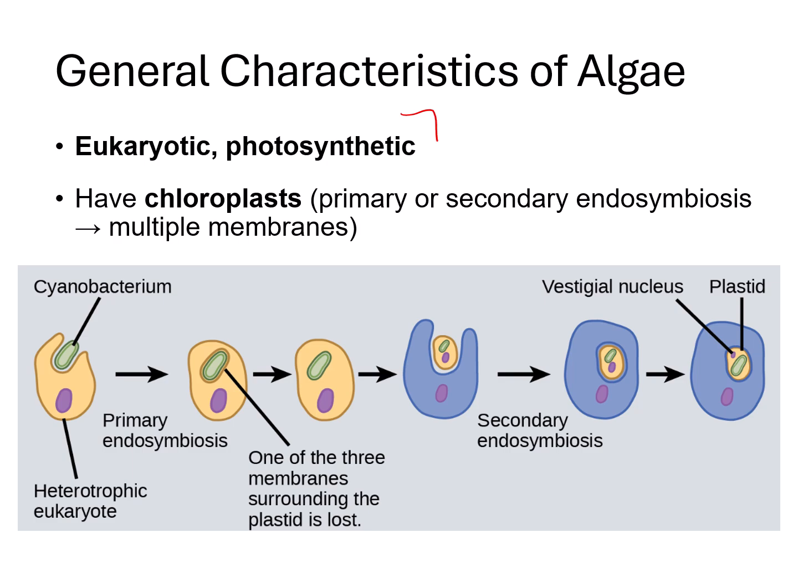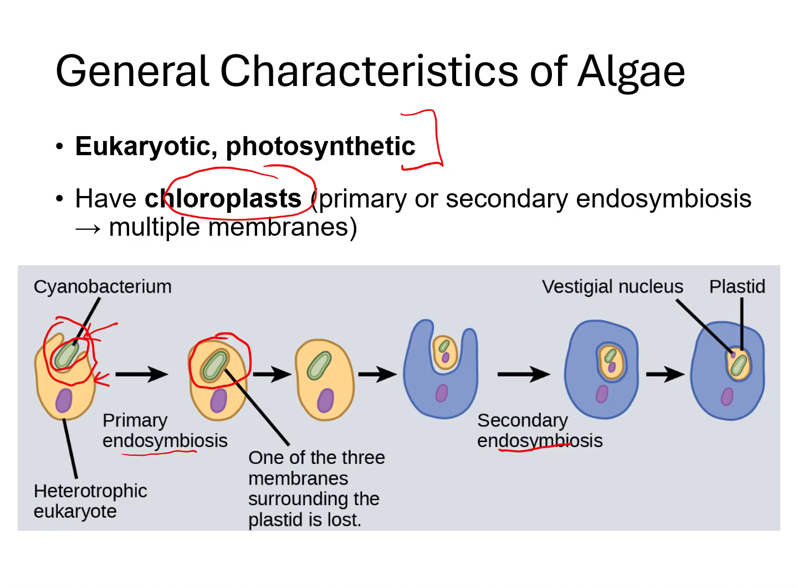Algae are eukaryotic and photosynthetic. They contain chloroplasts for photosynthesis, some from primary endosymbiosis and others from secondary. Primary chloroplasts have 2 membranes, one from the original cyanobacterium that was engulfed, and one from the plasma membrane of the engulfing cell. So I can see 2 membranes here, the inner darker green membrane and the outer darker yellow membrane.